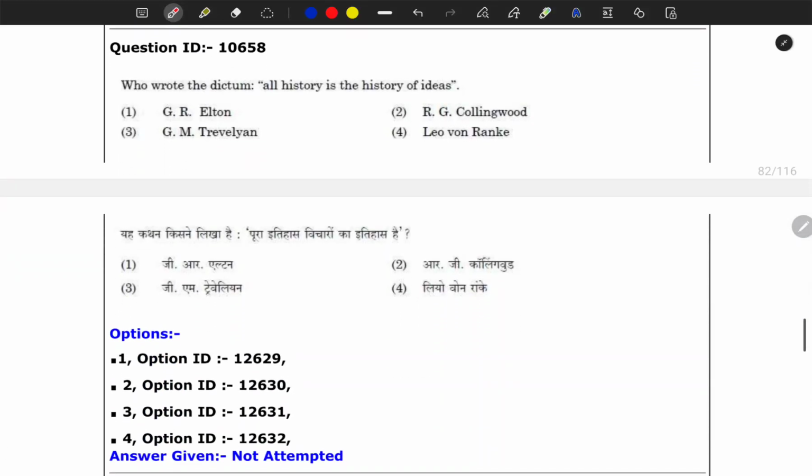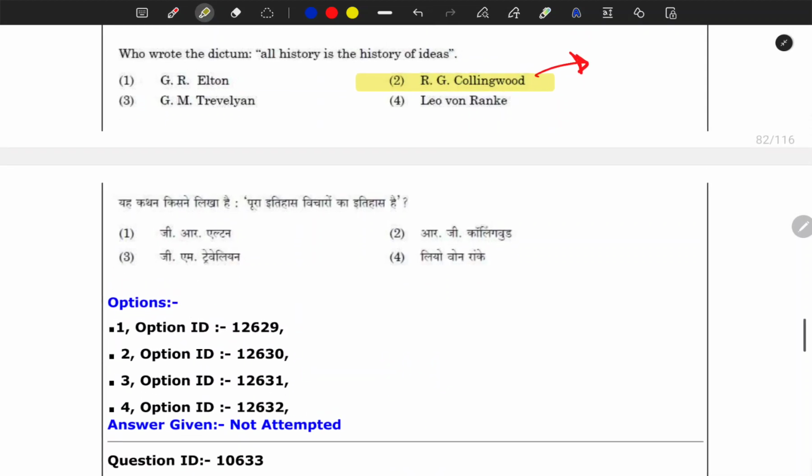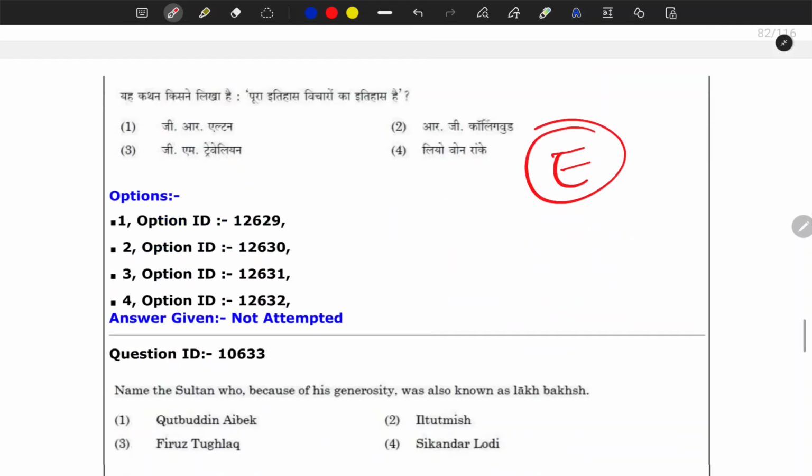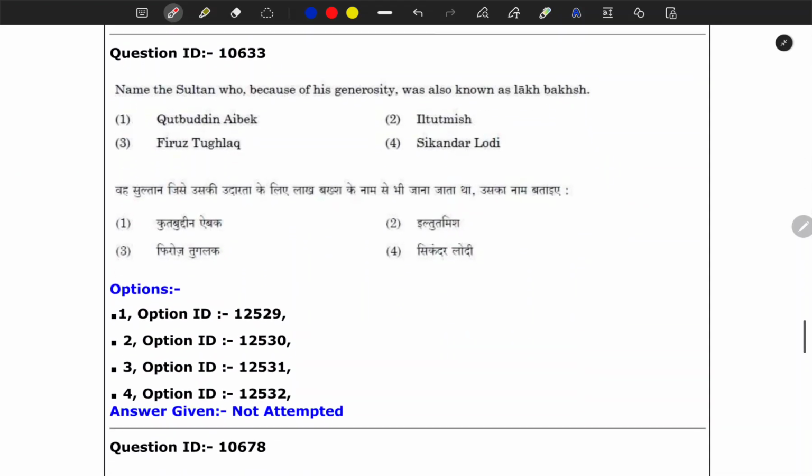Next question is, who wrote the dictum, all history is the history of ideas? If you have read R.G. Collingwood's book, The Idea of History, you don't need a second thought about this question. This was a very easy question for me, at least. I don't know about you. If you have not read The Idea of History, a book of around 140 pages, you should go and read it. This book by R.G. Collingwood, Marc Bloch's The Historian's Craft, and What is History by E.H. Carr are very important for you.